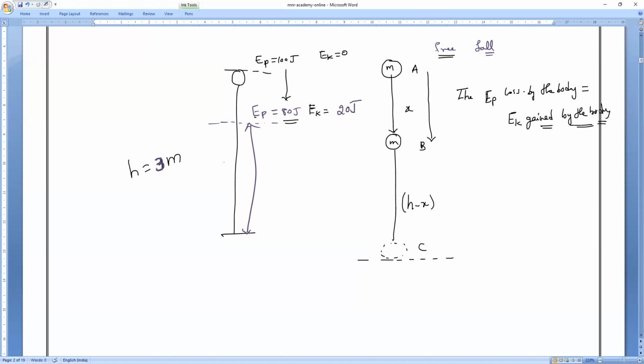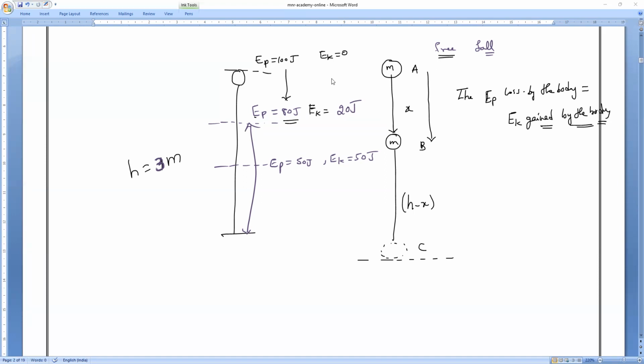So kinetic energy gained by the body is how much? 20 joules. Another point, potential energy becomes, for example, 50 joules. Then what is the kinetic energy? Kinetic energy is also 50 joules. Do you all understand, everyone? So the potential energy lost by the body is equal to the kinetic energy gained by the body. That is what you have to remember. Understand, Kavya? Alfin? Abhirami? It's a very, very important concept.